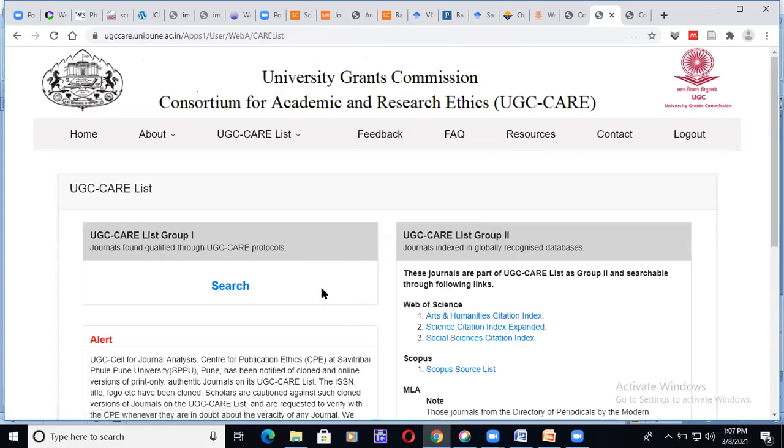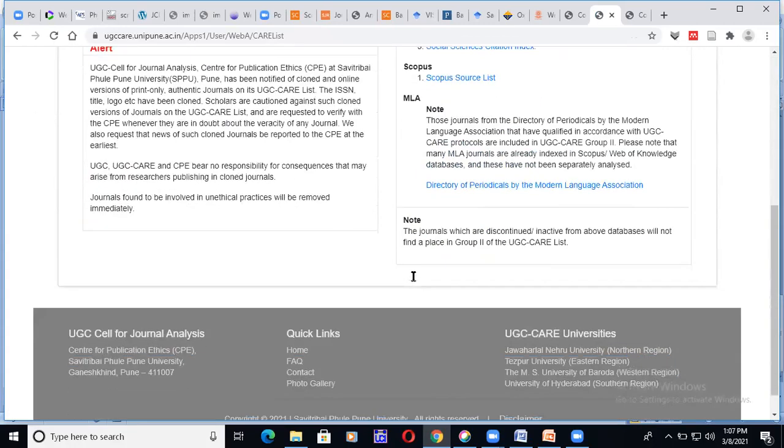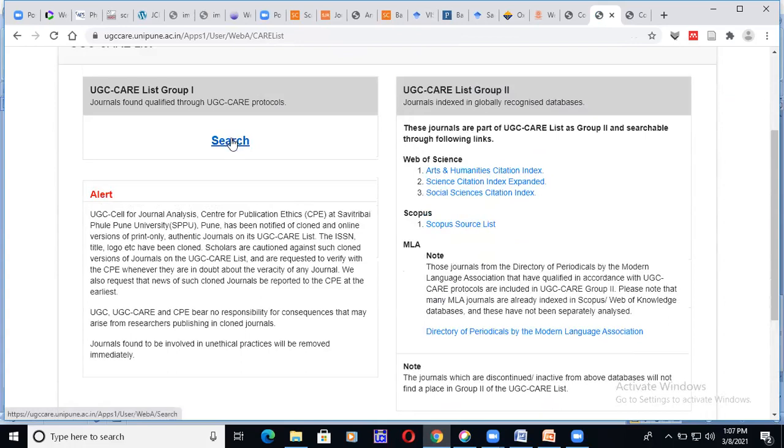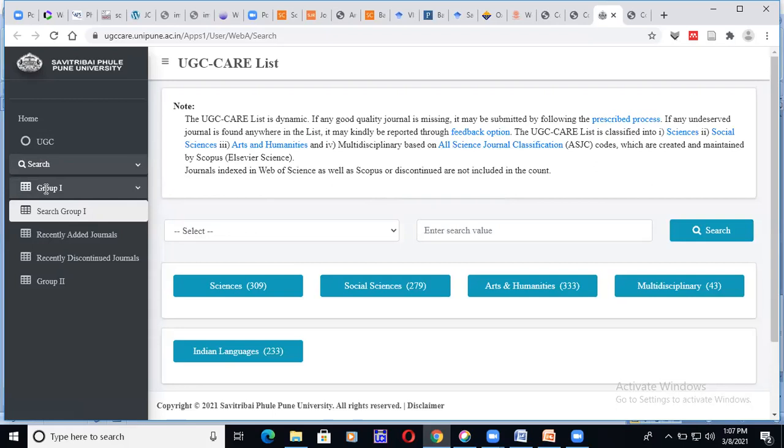Okay, now listen. Actually, regarding the list of Group 1 and Group 2 journals, let us go for the Group 1 journal search. When you go to this page, you should click on search. Group 1 and Group 2 will be there. In Group 1, every month you have to check this: recently added journals. You should click on recently added journals. If you click on that, it will show all the journals added recently in this month, whether they are relevant to your subject, so you can take care of it.